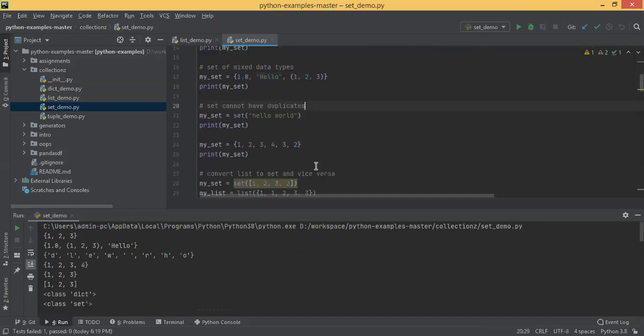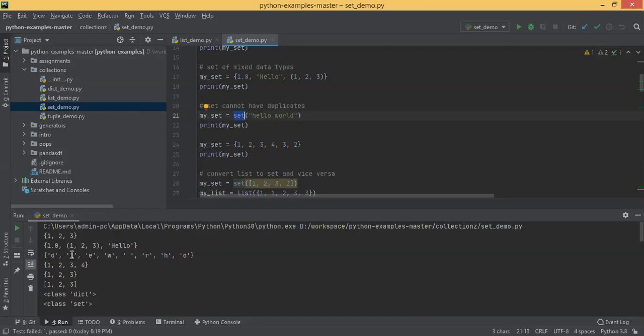Here, what you saw in line number 21, we're basically calling the set function and passing a string. So it takes all the characters of that particular string and gives you a unique list. You can see here L is appearing twice, O is appearing twice, but in the set they are not appearing multiple times.